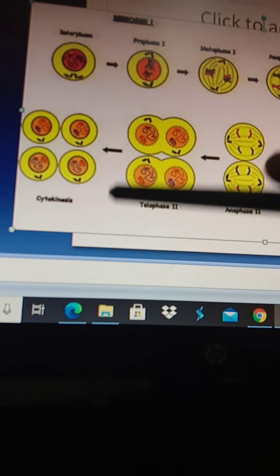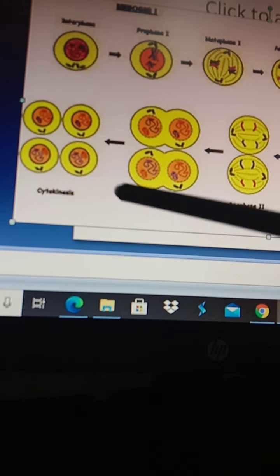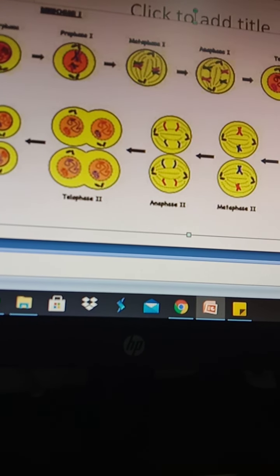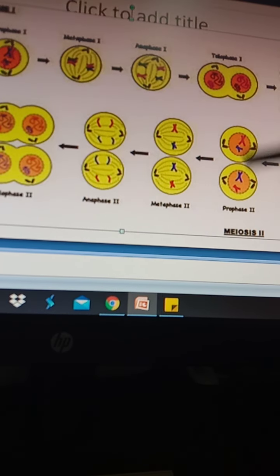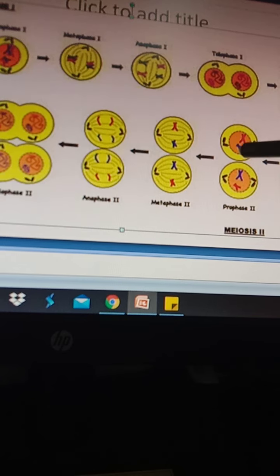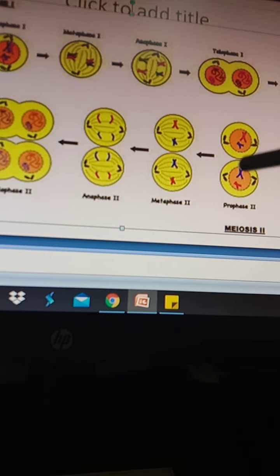Once meiosis 1 is completed, the cell enters meiosis 2. So what happens in meiosis 2? Interkinesis occurs, followed by prophase 2, then metaphase 2 and anaphase 2. In prophase 2, again the same process occurs. The chromosomes condense, the nuclear membrane disappears, and the spindle fibers initiate.